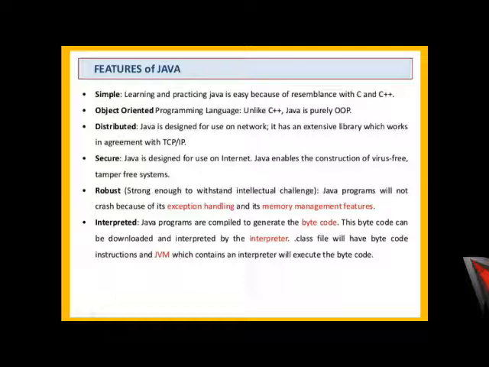Interpreted: Java programs are compiled to generate the bytecode, which is an intermediate code. The bytecode can be downloaded and interpreted by the interpreter into a .class file. It will have the bytecode instructions, and the JVM, which is the interpreter, will execute the bytecode.